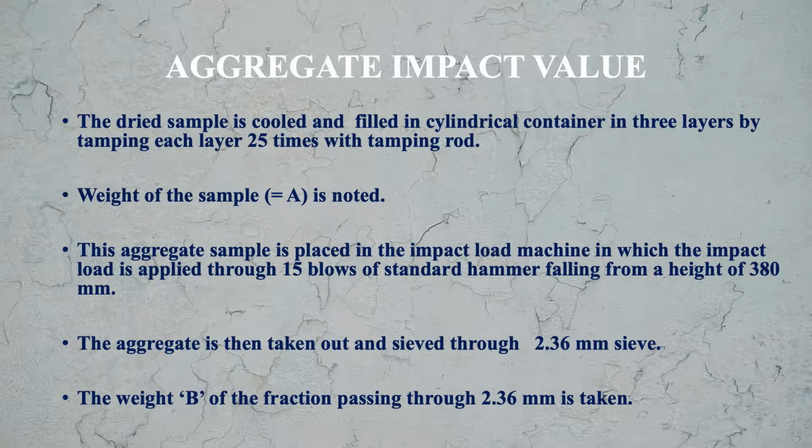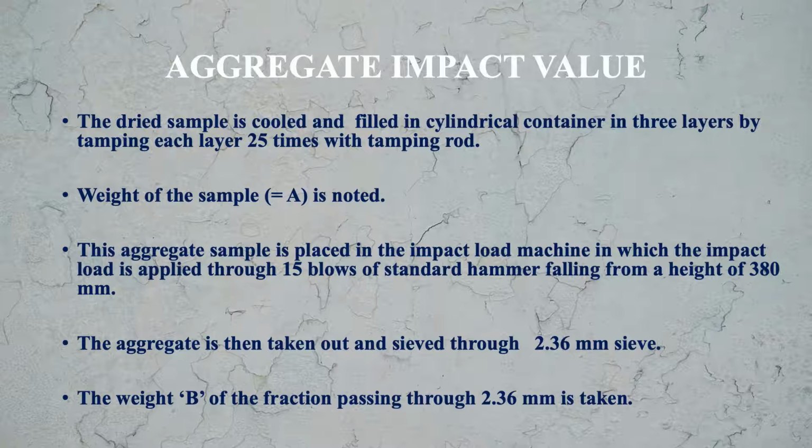The dried sample is cooled and filled in a cylindrical container in 3 layers, and each layer will be tamped 25 times with the tamping rod. Now the weight of the sample will be taken. Let us take that the weight of the sample is A.